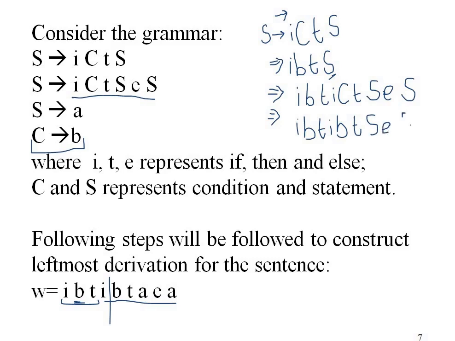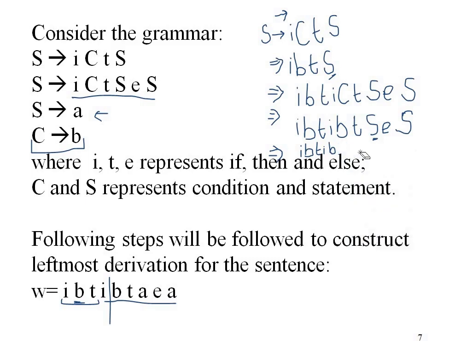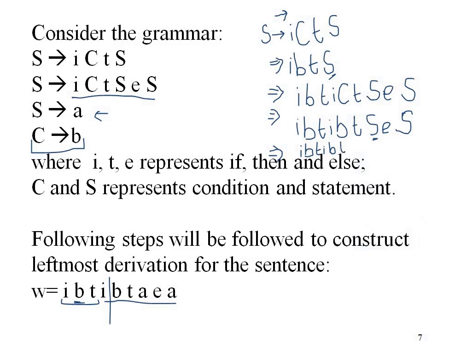Now the next non-terminal in this string, starting with left, is S. So this S can be replaced with A. Okay, so it will be I, B, T, I, B, sorry, it is T. So we have B, then we have T, then this S can be replaced with A, then we have E, then this S can again be replaced with A.